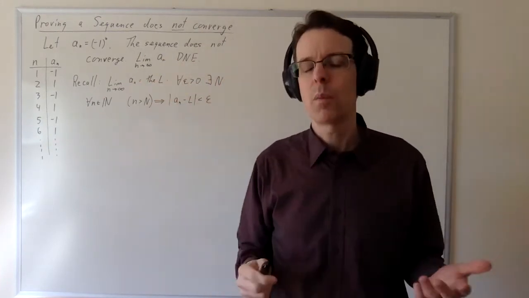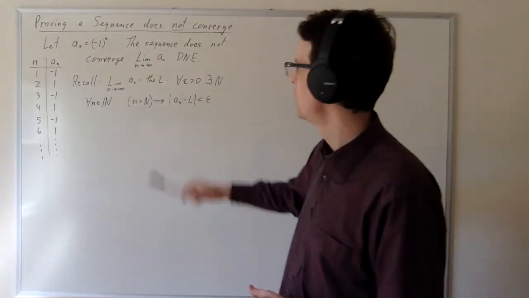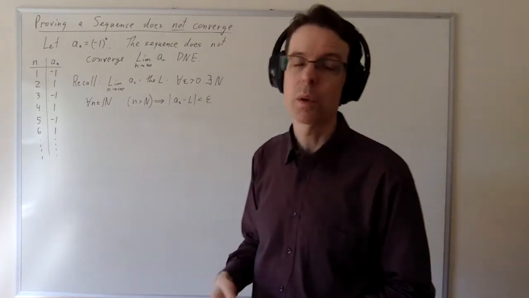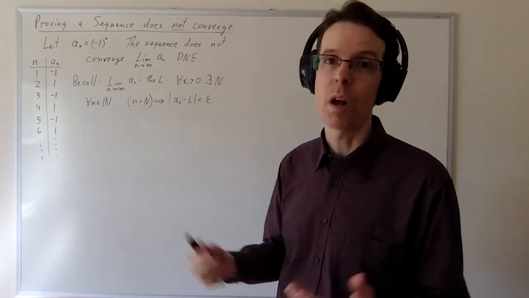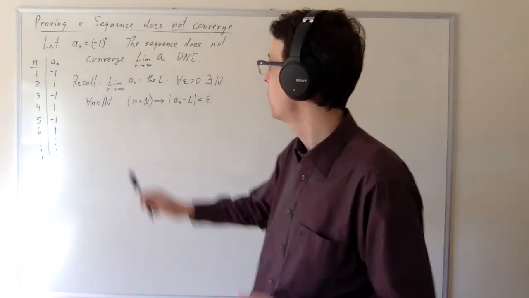So how are we going to prove that? Well, you already know how to prove that. You have the definition of a limit. It's this logical form. We know how to negate it, so we're going to negate this definition, and then we're just going to follow our nose in terms of what that means about our proof. So let's recall the definition.